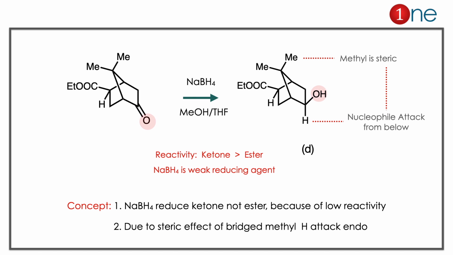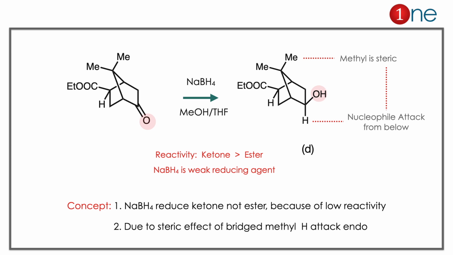Here you have a starting material containing a ketone and an ester. Here the reactivity of the ketone is higher than the ester because of the lone pair effect in the ester; the mesomeric effect dominates, the carbonyl positive charge is reduced, so the ketone is more reactive. So sodium borohydride definitely reacts with the ketone and reduces it to an alcohol. But will the attack be endo or exo?